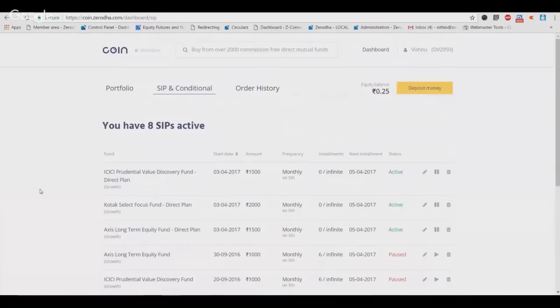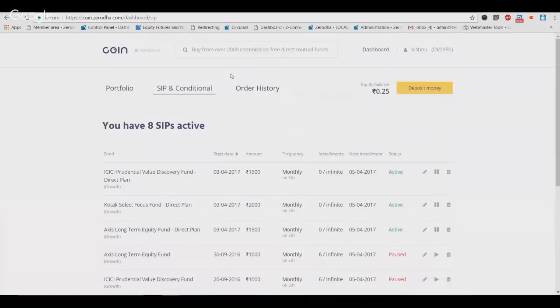The other thing I've been asked quite a few times is that not all funds are showing up. I think currently 3 or 4 big AMCs are missing on the direct funds, like Franklin and Sundaram, I think 2 or 3 of them. They are not ready to offer direct mutual funds in demat form yet. As soon as they are ready and come on the exchange platform, we will start offering them. Some funds which are still not showing, we should have here in the next few weeks or so, right?